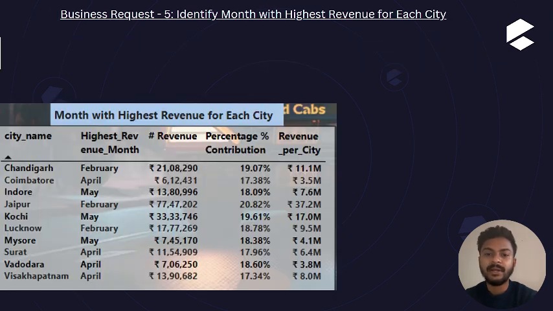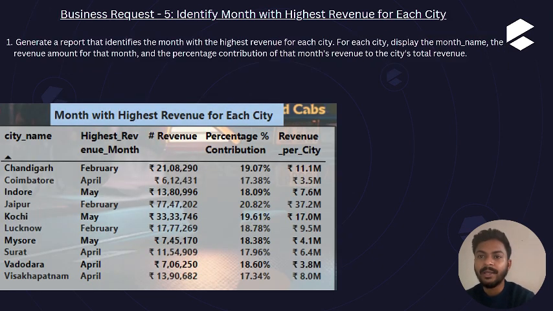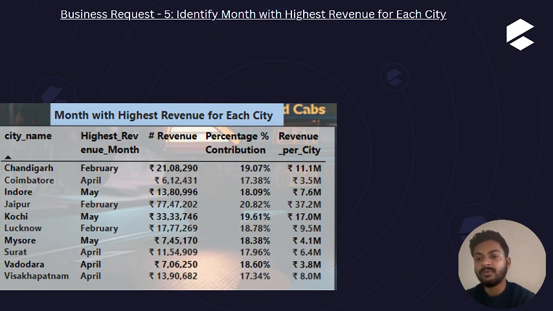And so let's understand business request 5, which was identify the month with highest revenue for each city. So I have calculated all the things and used this visualization. Let's understand with Chandigarh. Here in Chandigarh the highest revenue month was February, and in the revenue section we can see the revenue particularly for the month of February, and then the percentage contribution of the revenue and the revenue per city, and this was the total revenue, by the way. Followed by the same we have Coimbatore, Indore, Jaipur, Kochi, Lucknow, Mysore, Surat, Vadodara and Visakhapatnam details.